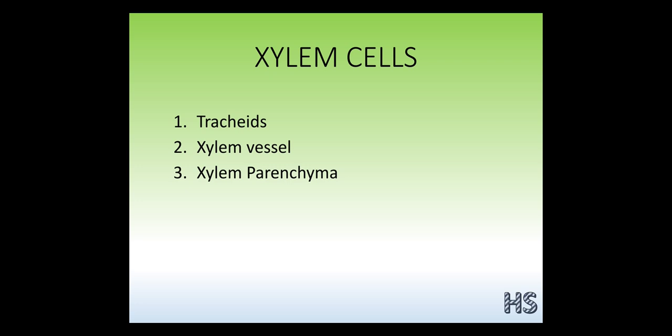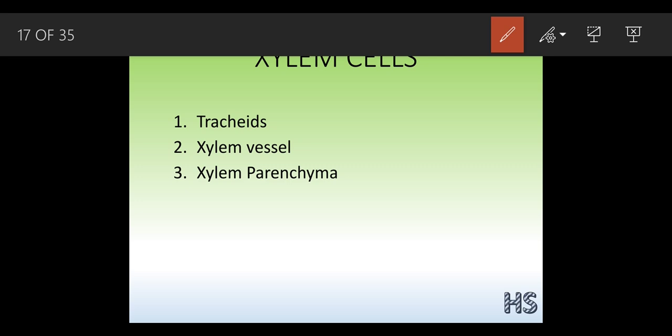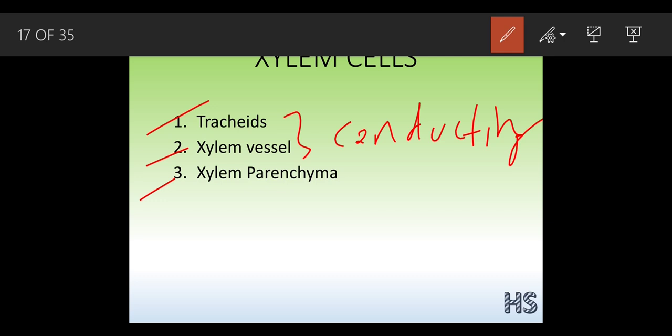Now let's talk about the xylem cells. As already said, xylem tissue is a complex tissue. It is made up of different types of cells. It is made of tracheids, xylem vessels and xylem parenchyma. The tracheids and xylem vessels work together for the conducting system, and at the same time, tracheids and xylem vessels together are called the tracheary elements.